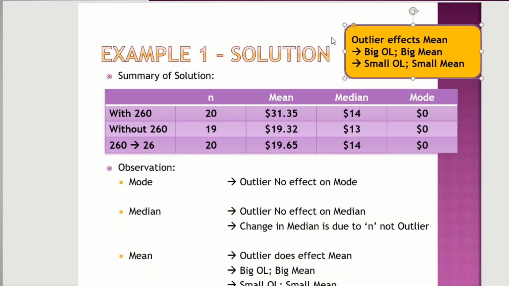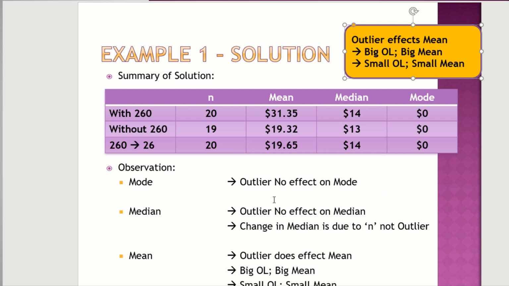How does the outlier affect the mean? When the outlier is big, the mean will be big. Outlier is small, mean will be small. The mode has no effect. Why? Because it is the one with the highest repetition, the highest frequency. Median, outlier has no effect on the median. The change in median is due to the n, not the outlier. You see, like I told you, the number of data changes. That's why the position will change.